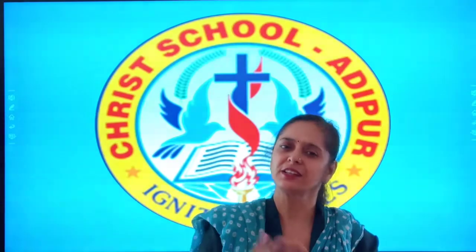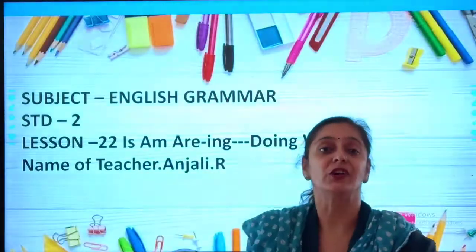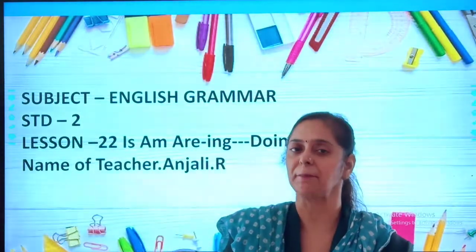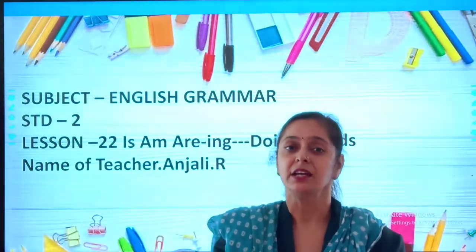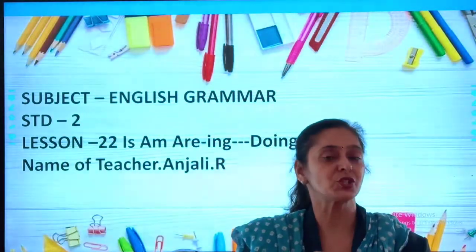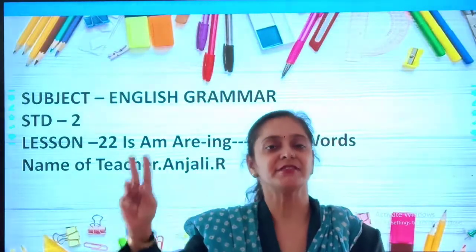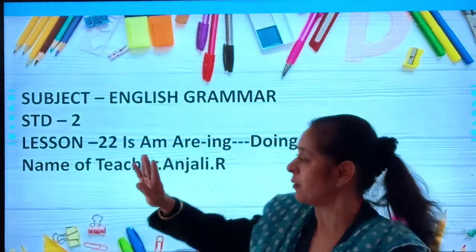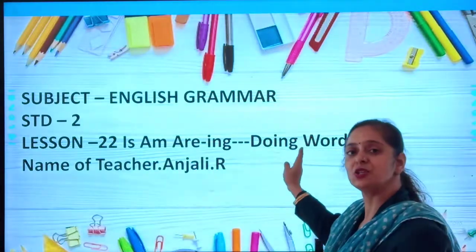Today we are going with something new, that is is and are, but that also with doing words. That means the action that is happening. I am reading. I am brushing my teeth. That is, the action is happening. So in the last topic we have done is and are: when we have to use is, when we have to use am, and when we have to use are. The topic is the same, but that will be along with the ing form of doing words.